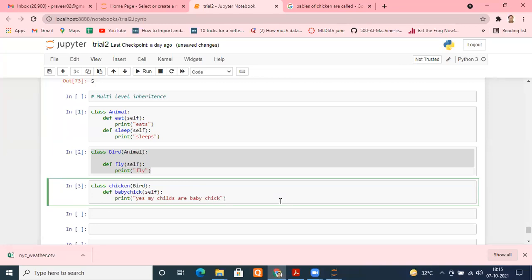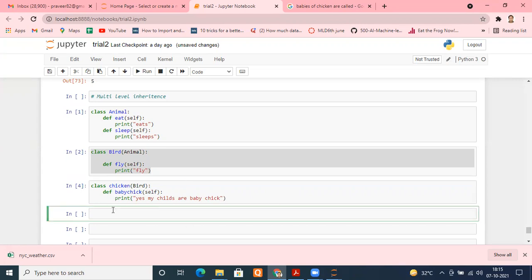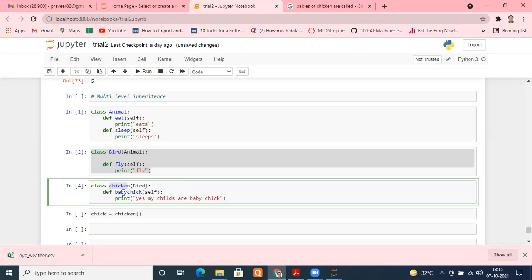I created a class, so again a blueprint is created. Now I can create an instance or object of this class. Suppose the instance is known as chick. Chick equals chicken. From the same blueprint, we are creating an object.